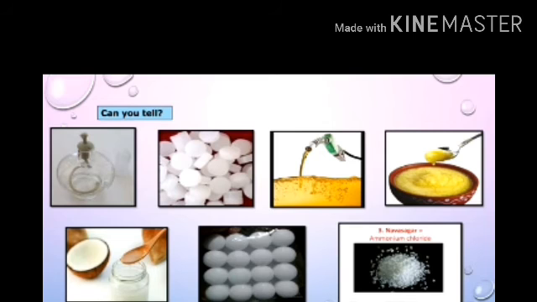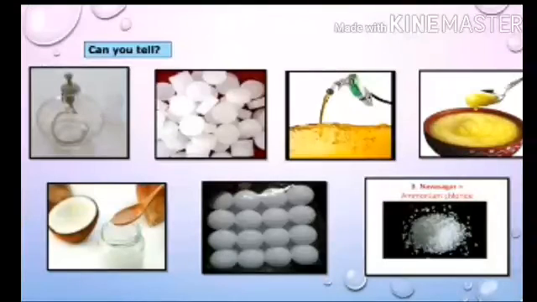If we keep camphor in a window, after 2 to 3 days you observe that the size of the camphor becomes smaller. Naphthalene balls, which we keep to avoid insects and cockroaches, also decrease in size after some days. That means the solid substance converts directly into vapor or gaseous state.